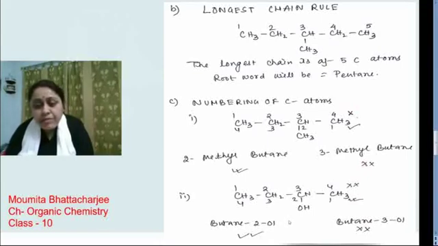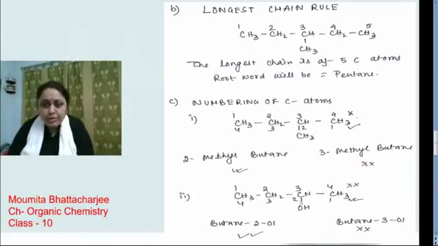Next one, when we will have a functional group. OH is here, that is the functional group. Same rule, we will prefer that way where we can get the functional group nearer. So we will move from here 1, 2, 3, 4. This way is the right way, and the name will be butan-2-ol, not butan-3-ol.